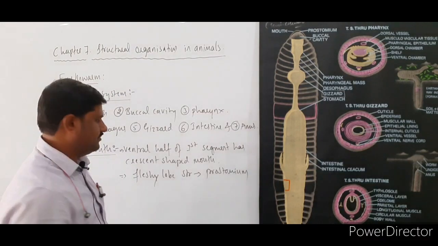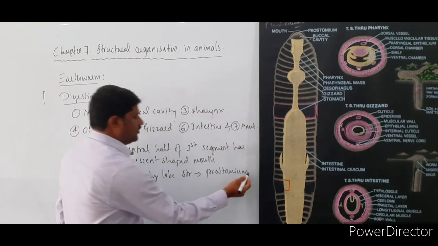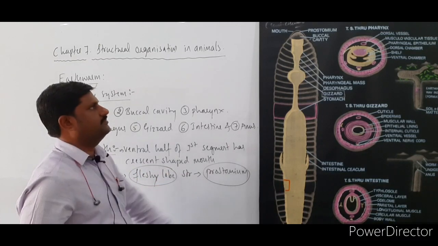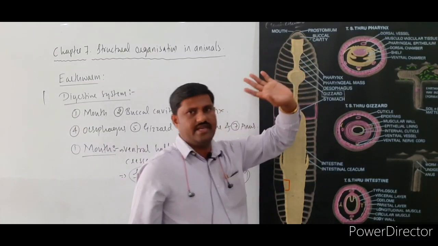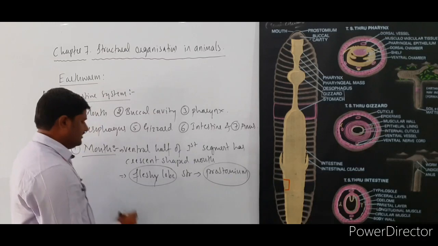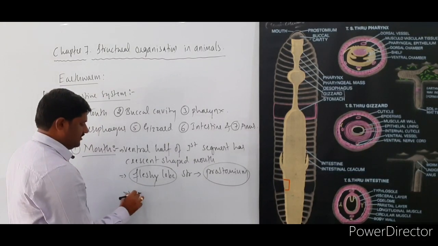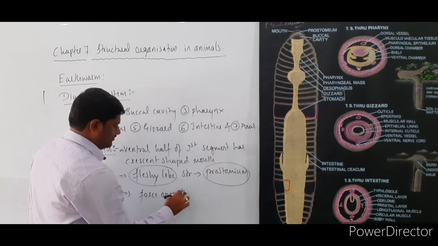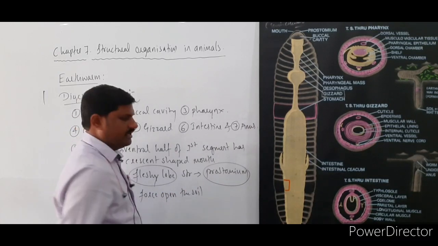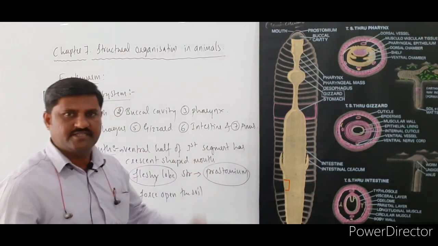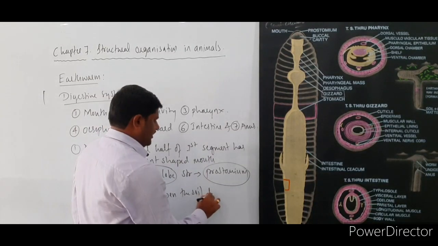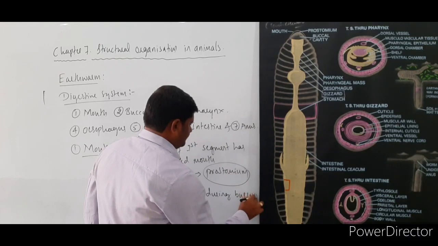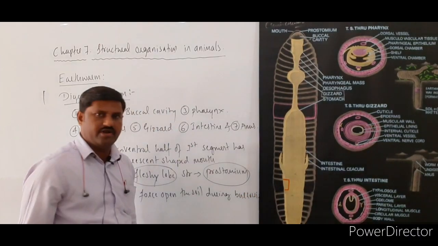Prostomium is present there, and this prostomium is a fleshy lobe-like structure, as you can observe here. This fleshy lobe-like structure helps to force open the soil during burrowing.